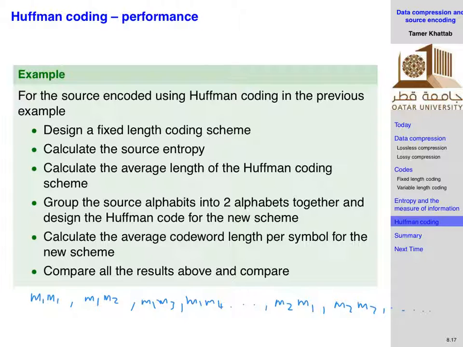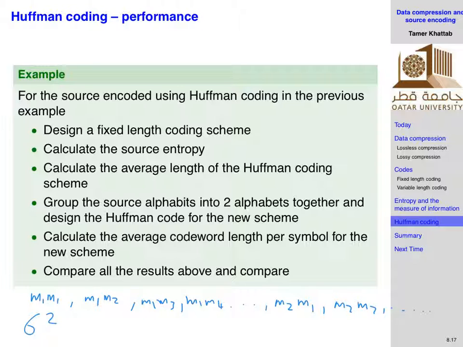Because you have 6 symbols and you are picking 2 with repetitions. You can repeat the same symbol, right? And ordering matters, so M2, M1 is different from M1, M2. It is a permutation of 6 and 2? No, not a permutation, because a permutation doesn't take repetitions. You can't say M1, M1 in a permutation. It takes care of M1, M2 versus M2, M1, but doesn't take care of the fact that you can repeat the same symbol. So anyways, this is 6 to the power 2.